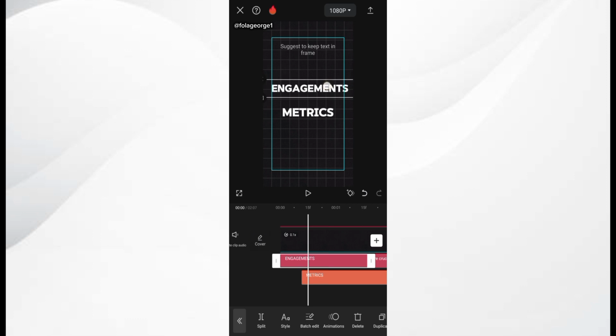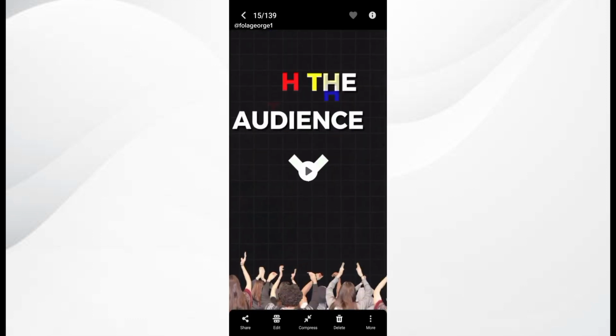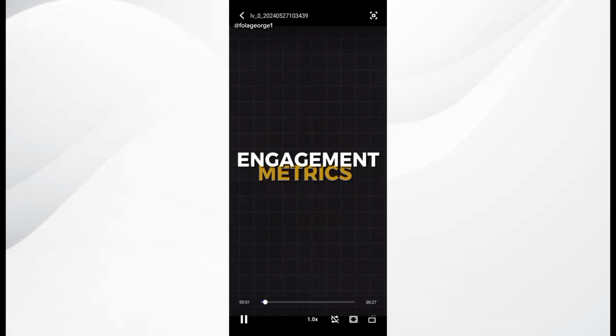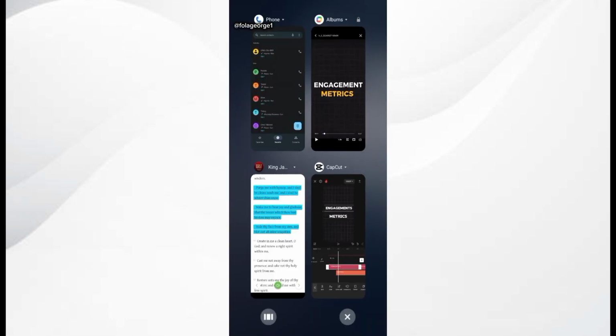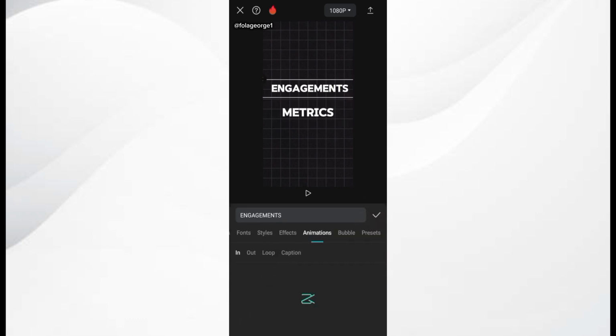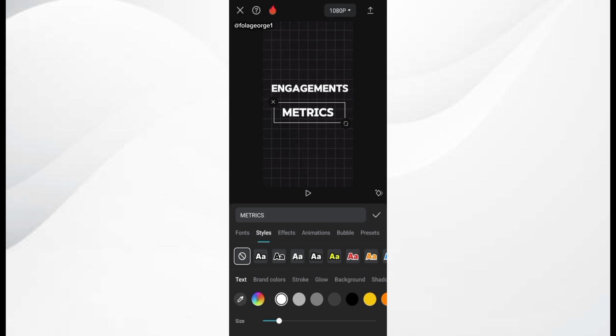If I go to the original video, this is the original video: engagement metrics are crucial. So you can see engagement is in white while metrics is in yellow. For engagement, we are going to be using an in animation. The in animation for engagement is going to be slide in right. Okay, I think sliding into the left. So let's quickly make this metrics yellow. I just make that metrics yellow.